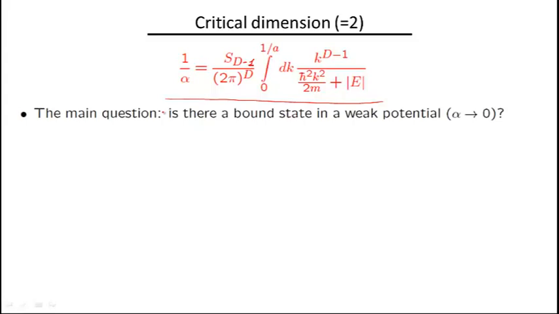So again, the main question we've been asking is whether there is a bound state in a weak potential. That is, in a potential where alpha goes to 0, and therefore 1 over alpha goes to infinity. And so the question that we're now asking is whether we can find a solution to this equation when the left-hand side is very large.